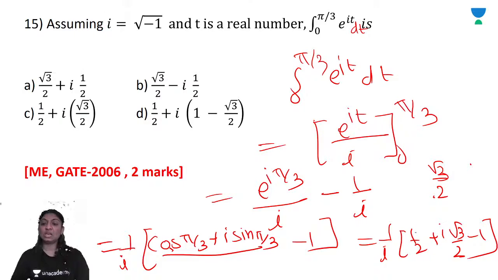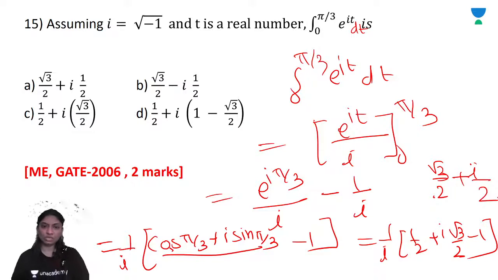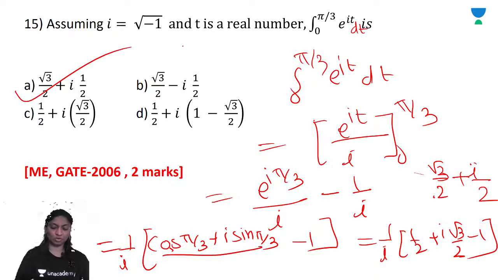First we will do this. 1 by 2 minus 1. So minus 1 by 2, minus minus plus, i into 1 by 2, because 1 upon i is minus i. Root 3 by 2 plus i by 2. Right? We will get the correct option is A. I hope you are getting it clearly how to do this.